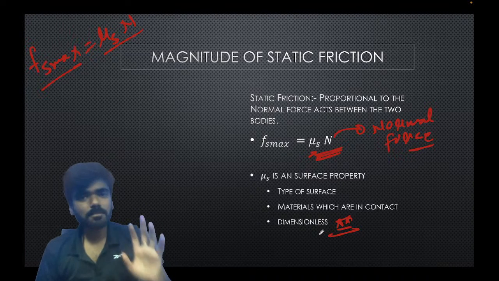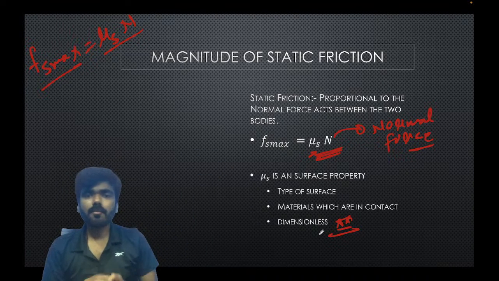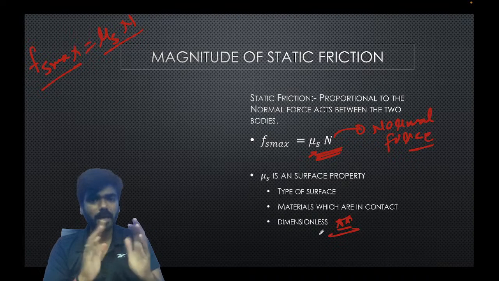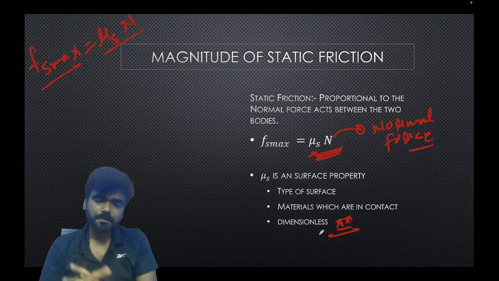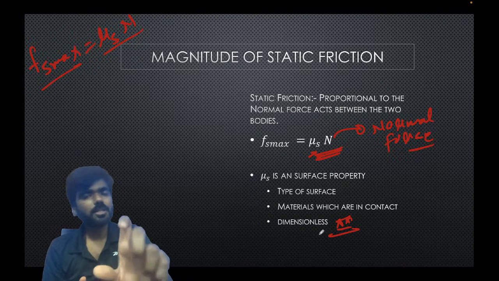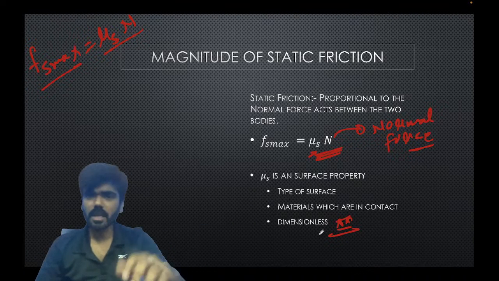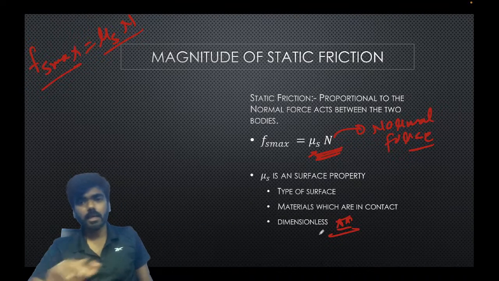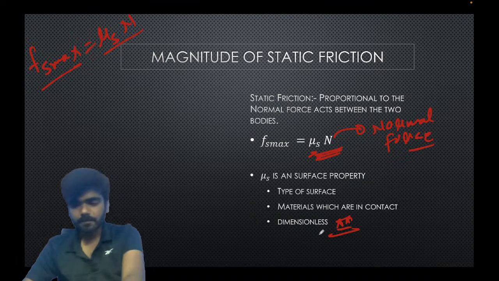This adjustment can happen up to a maximum value, which is Fs max, the maximum static friction. And what is the value of Fs max? It is mu s into N. Mu s is the coefficient of static friction, which depends upon the type of surfaces, rough, smooth, type of material, and it is a dimensionless quantity. So this is the crux of the theory we covered today.